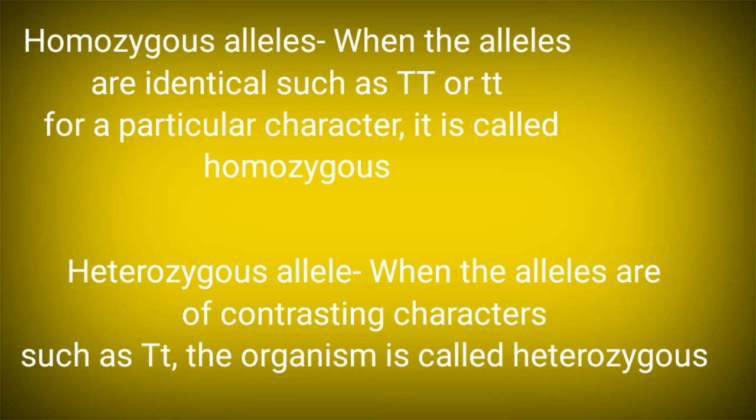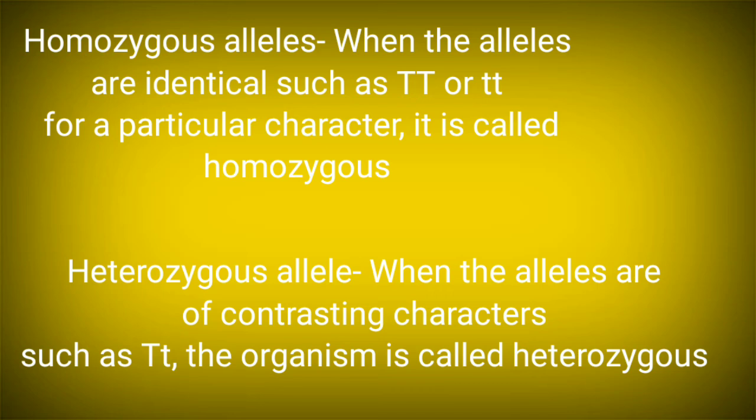In very simple words, homozygous means homo means same, and zygous has come from the word zygote. That means when the male and female gamete fuse, the zygote will have the chromosomes, one from the paternal side and another from the maternal side. That means one from the father and another from the mother for the same character. And when these two alleles are identical, such as capital T or small t, capital R or small r, then it is called the homozygous allele.